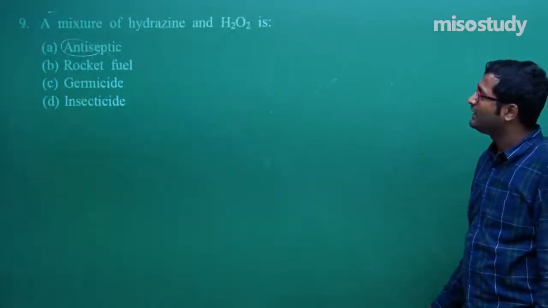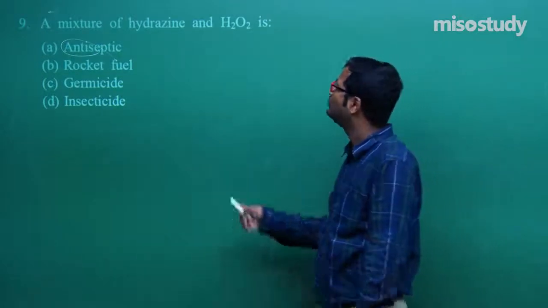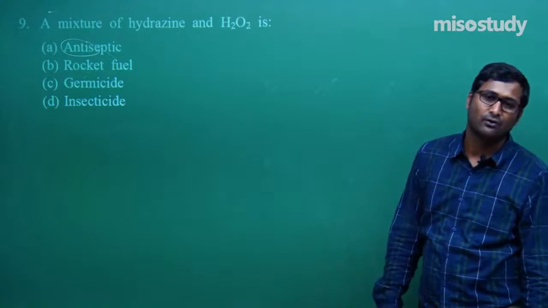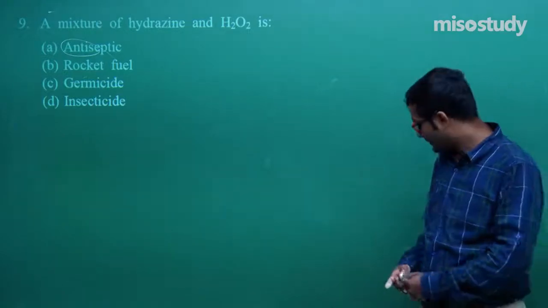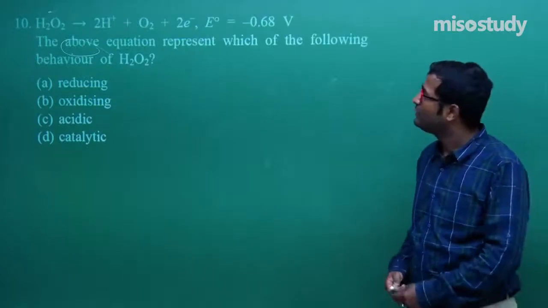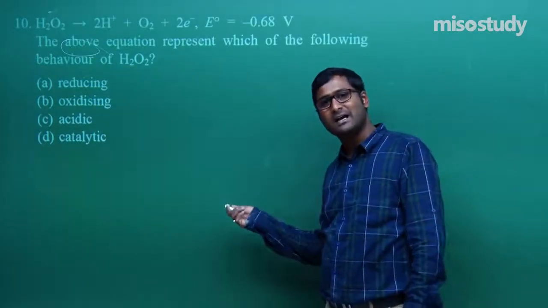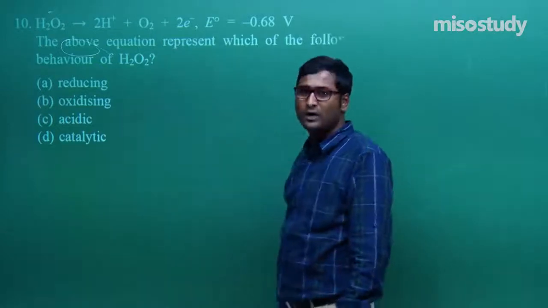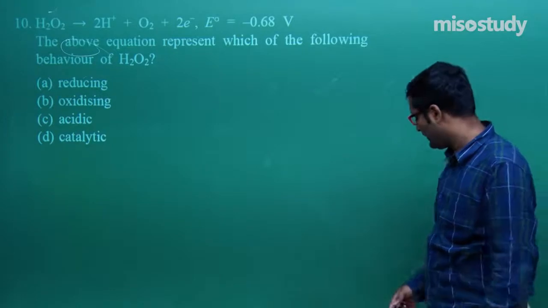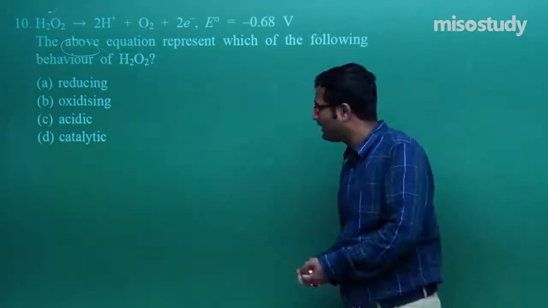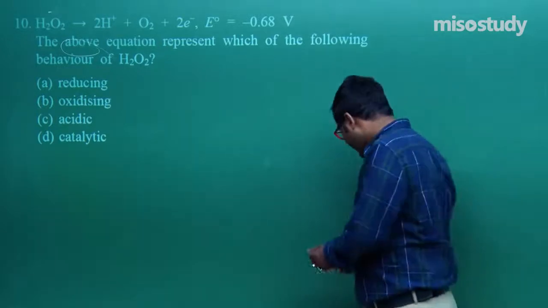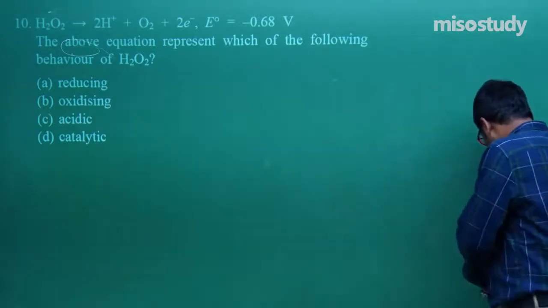Clear? Again, a mixture of hydrazine and H2O2, what will happen? It will be used as a rocket fuel. Now let's move to the next one. Now as I told you, if there is an increment, that is the reducing behavior, minus 1 to 0. So in this case we can say H2O2 behaves as a reducing agent, that is the reducing behavior. Clear? So I have discussed the entire question.